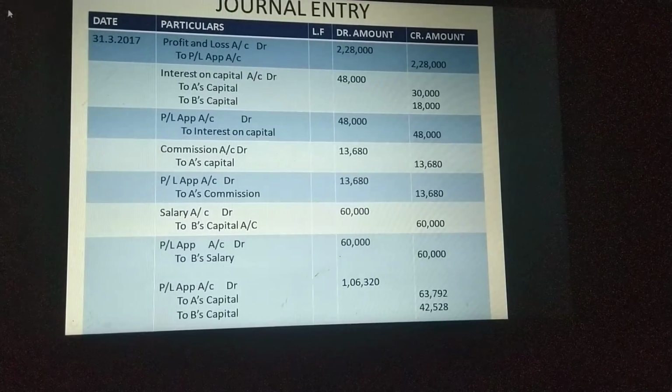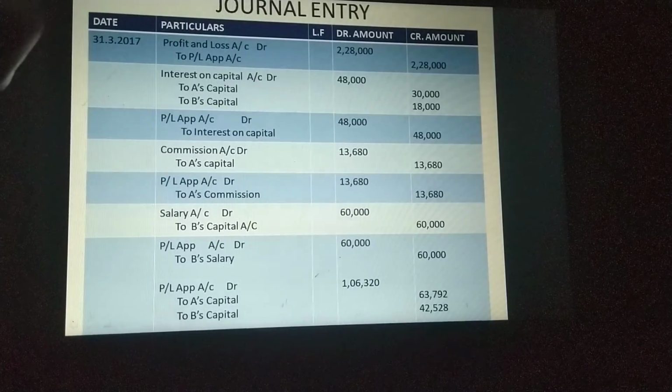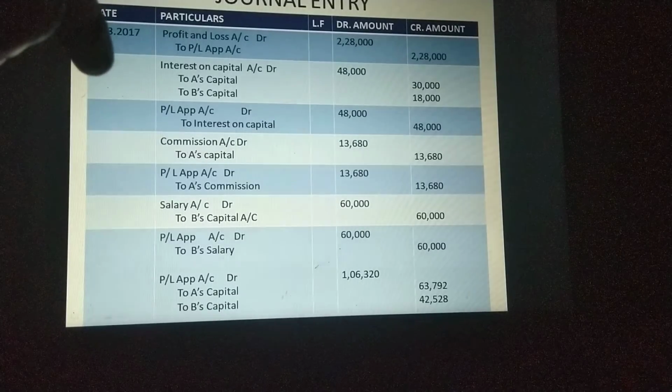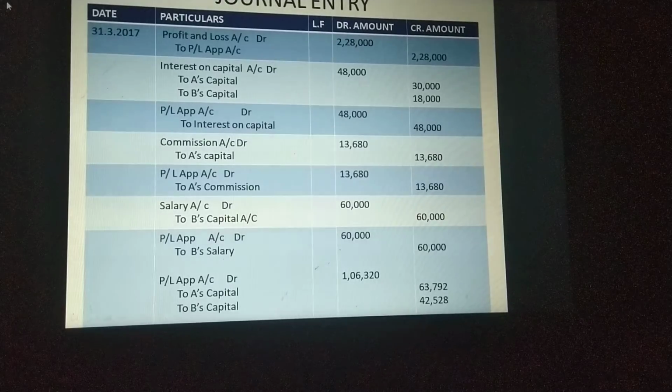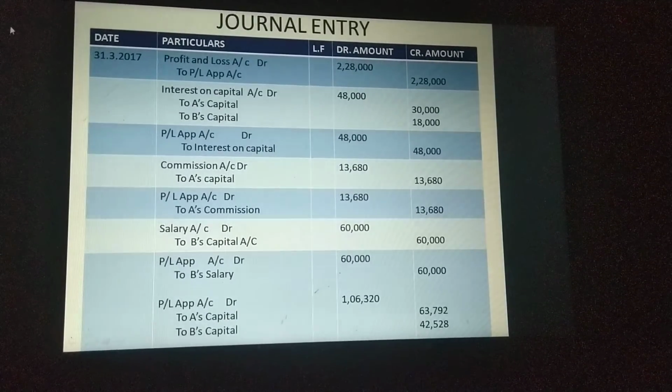Then commission to capital account and P&L appropriation account. Now all items will be going to capital account. Interest on capital will go to capital account, commission will go to capital account, salary will go to capital account. Then the remaining profit we distributed among the partners, that also will be going to capital account.